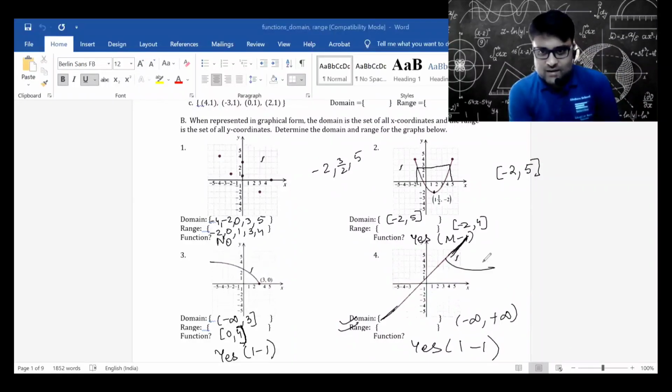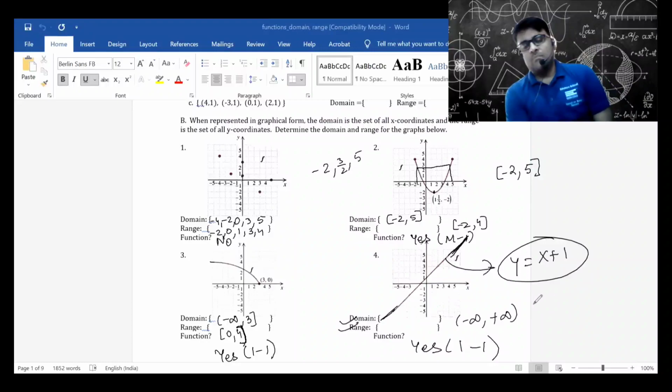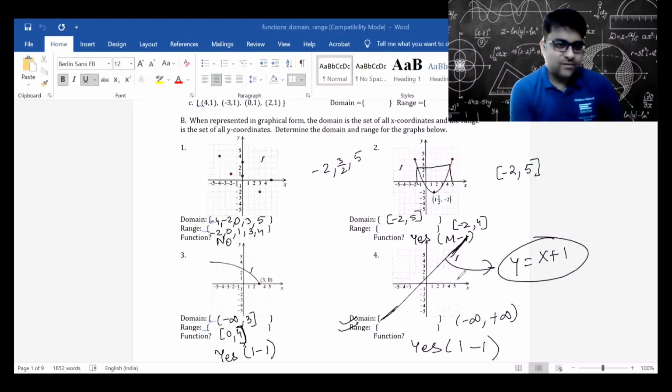It seems that this is a linear function, which is y is equal to x plus 1. It seems like that, but it is only a conjecture that we can make by looking at the function itself. From minus infinity to infinity y value, minus infinity to infinity x value. So that is why the domain and the range will be both minus infinity to infinity.